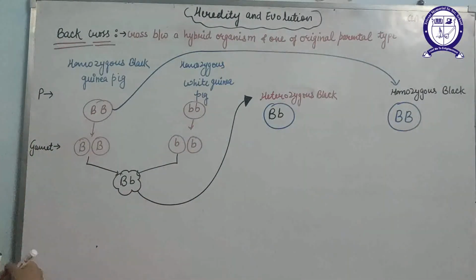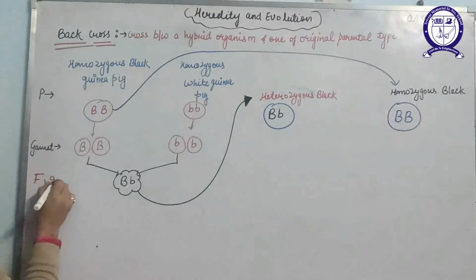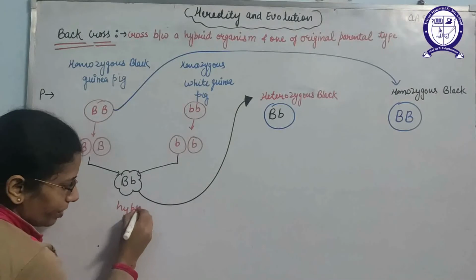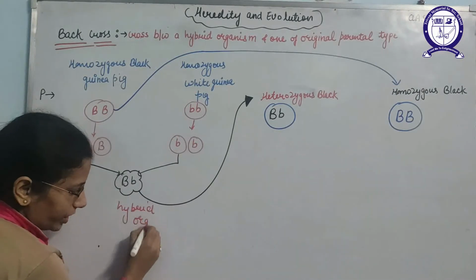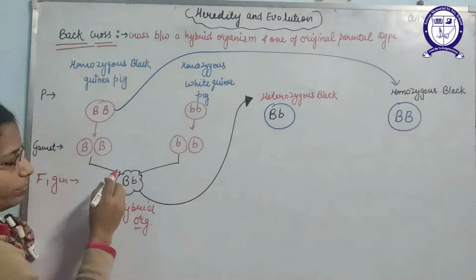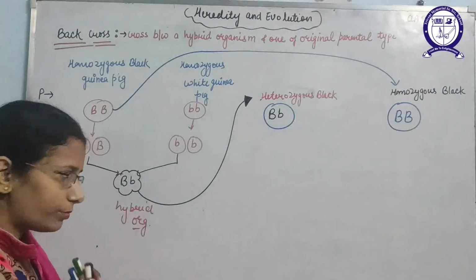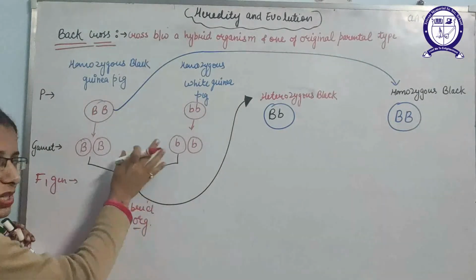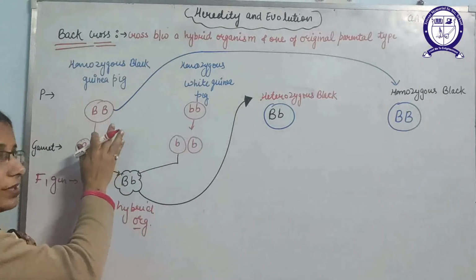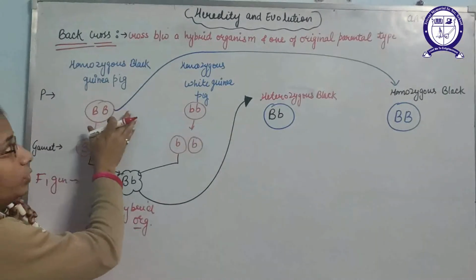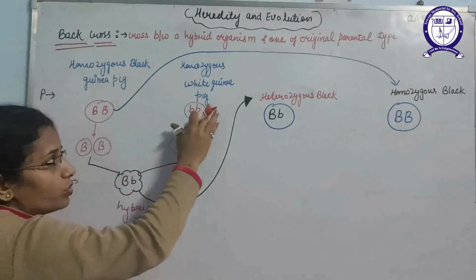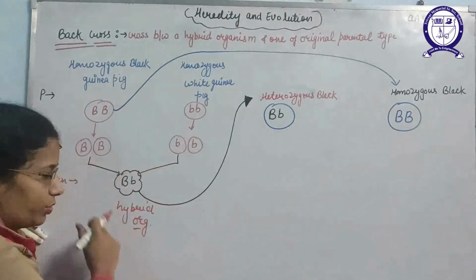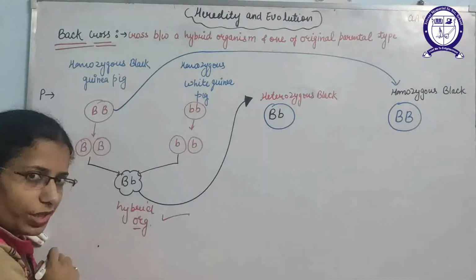So in the F1 generation we get all hybrid organisms with genotype capital B, small b. So we can obtain a hybrid organism by crossing homozygous dominant with homozygous recessive organisms.